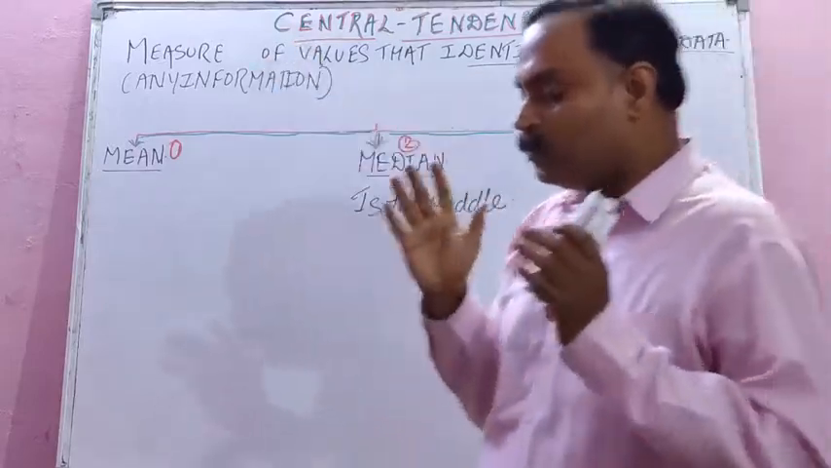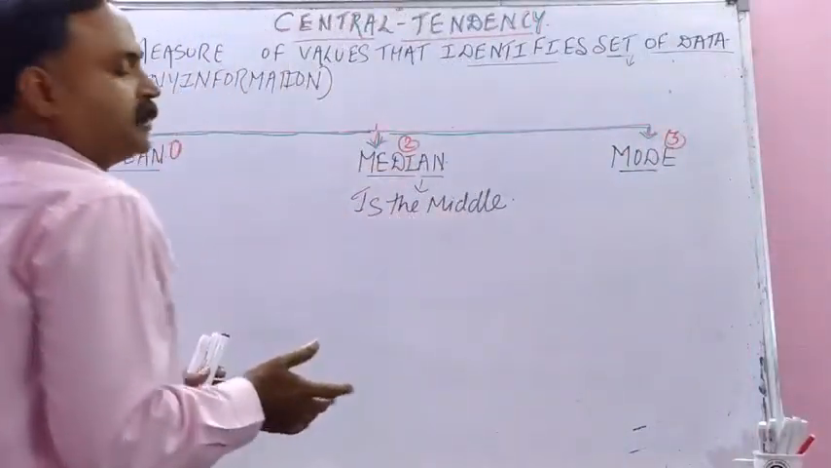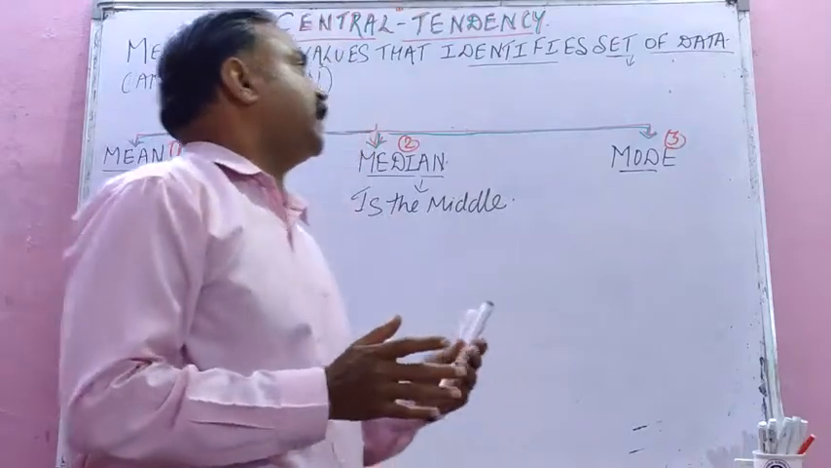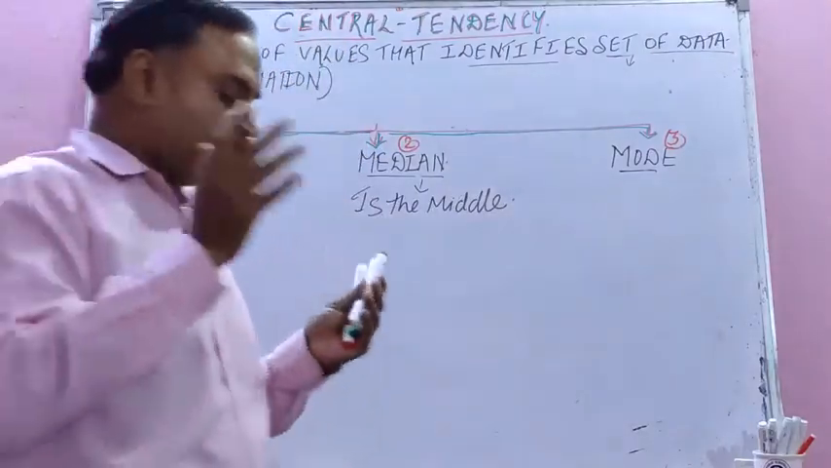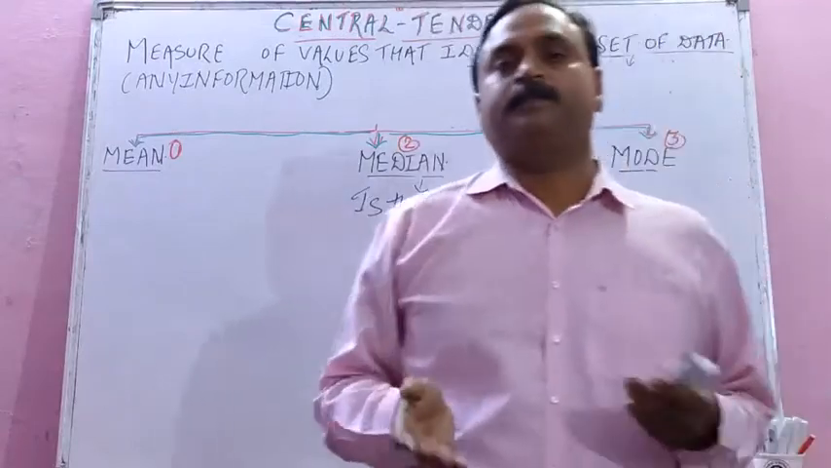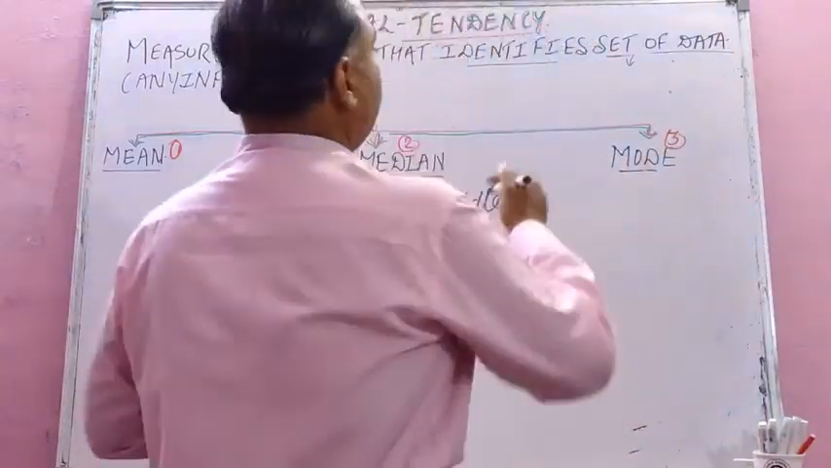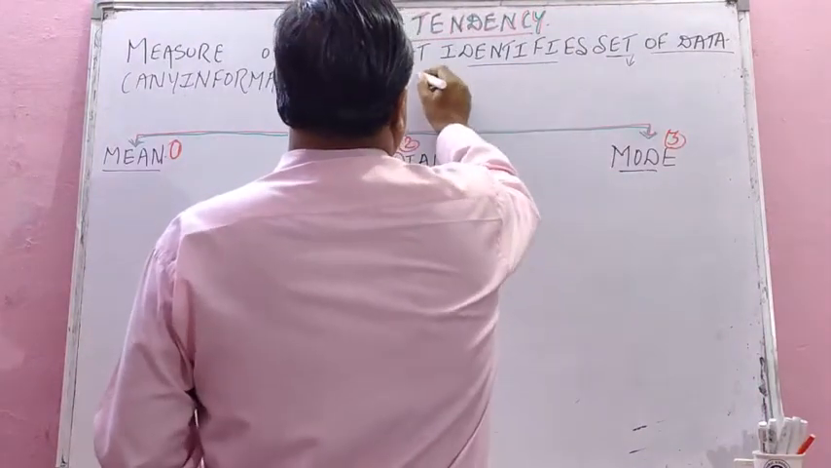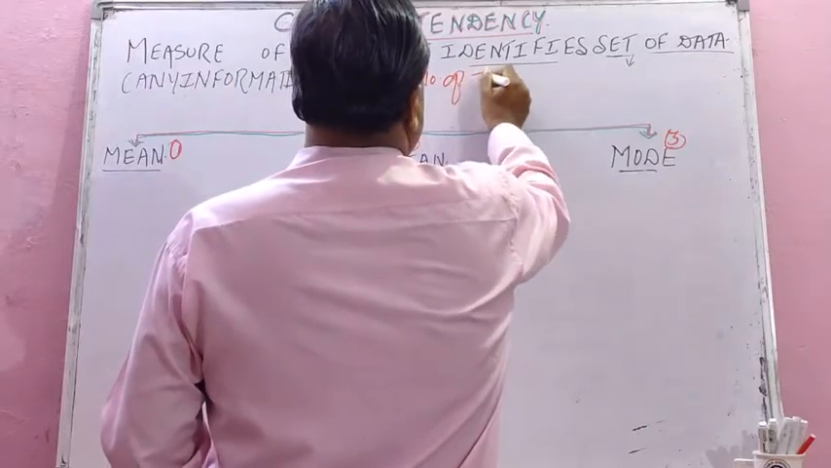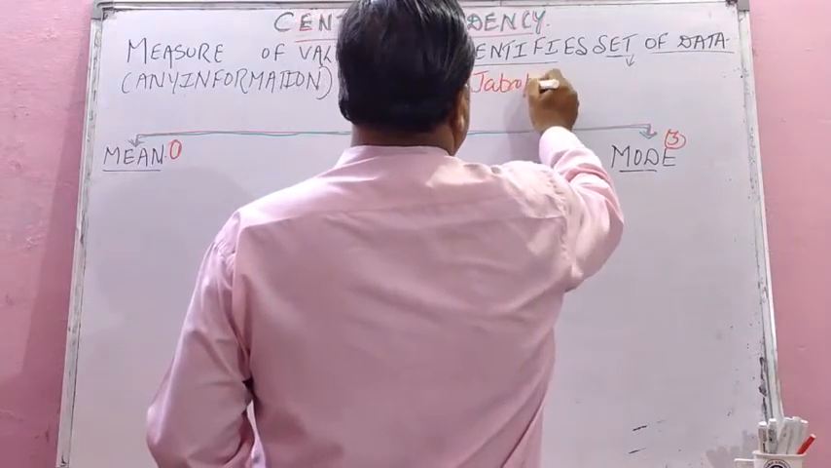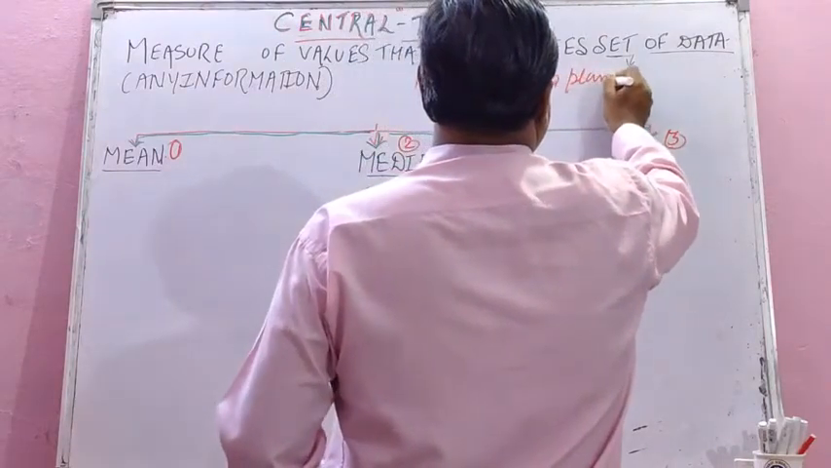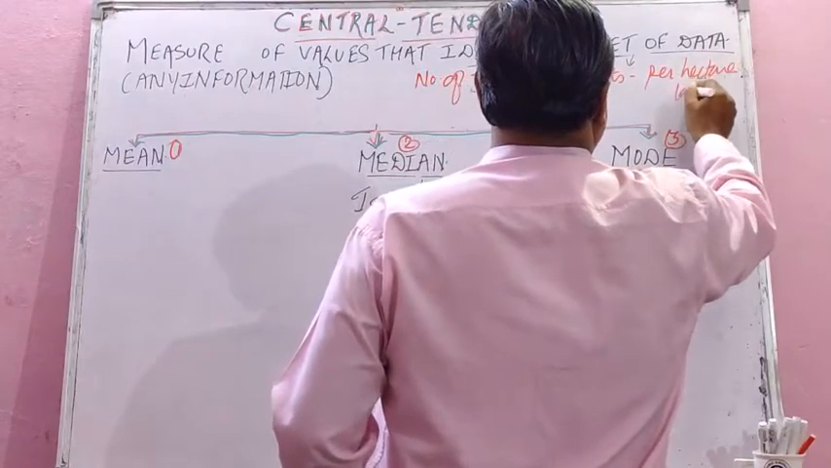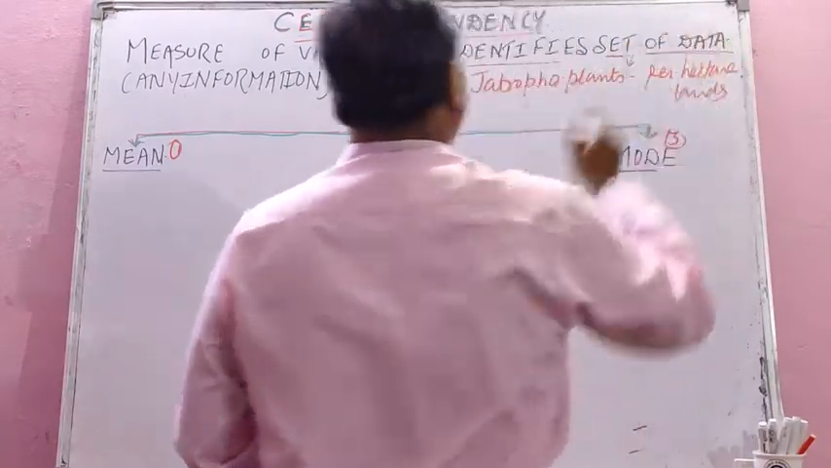Okay student, what do you mean by central tendency? Central tendency means measure of values that identifies a set of data. Data means any information, isn't it? The best example of a set of data is the number of Jatropha plants grown per hectare of land. This is called the set of data, isn't it?